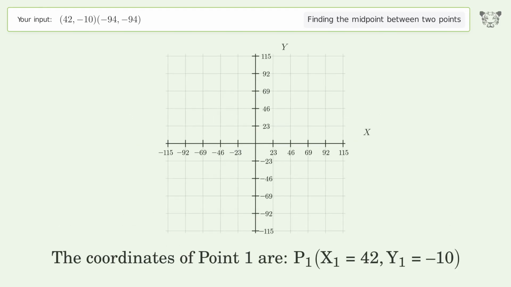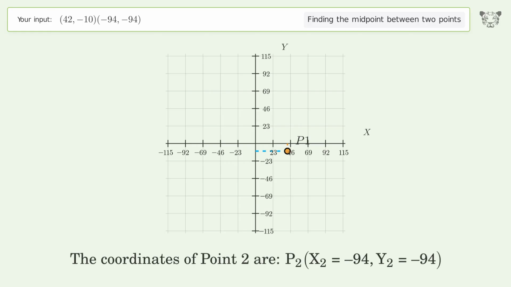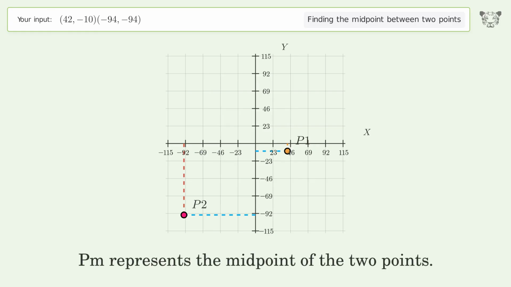The coordinates of point 1 are x1 equals 42, y1 equals -10. The coordinates of point 2 are x2 equals -94, y2 equals -94. PM represents the midpoint of the 2 points.